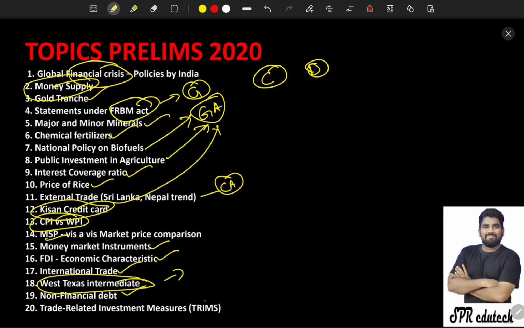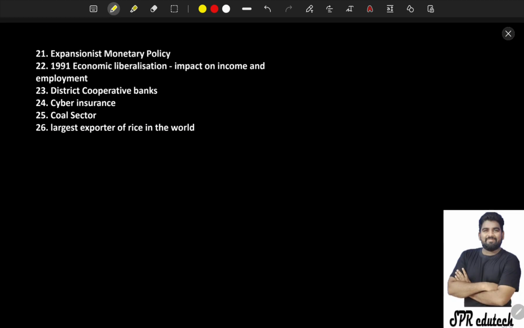debt, trade related investment measures, TRIMs, and next come over here, expansionist monetary policy, 1991, economic liberalization impact on income and employment. District cooperative banks, see here this trend I will show you, this has been a repetition of these cooperative banks. And next, cyber insurance, these two questions, and coal and large exporter of rice in the world. These are all the things.